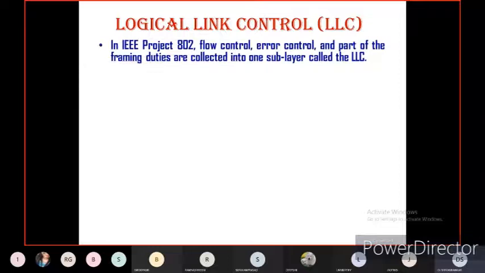What is logical link control? In IEEE project 802, flow control, error control, and part of the framing duties are collected into one sublayer called logical link control. You might have studied what is flow control, what is error control, and what is framing. Have you studied this?